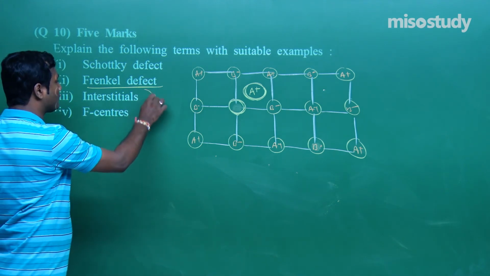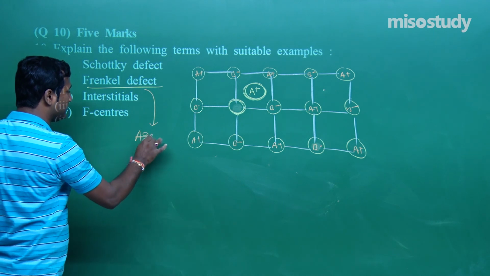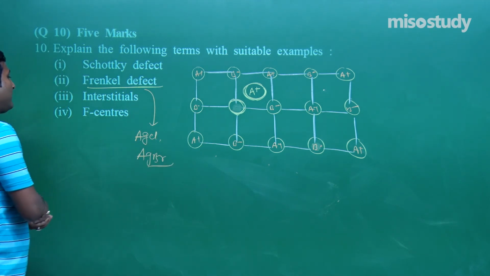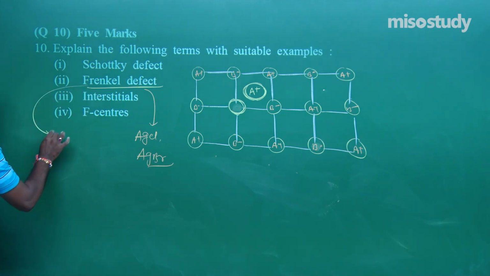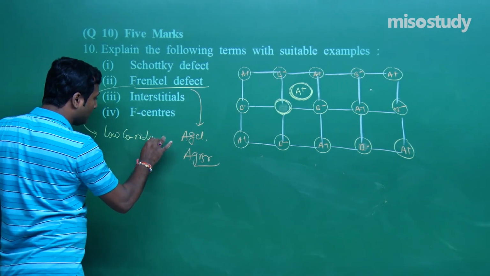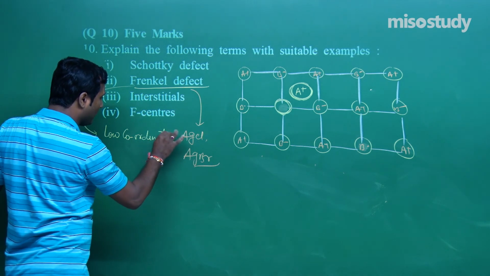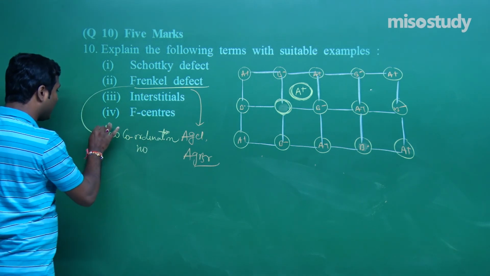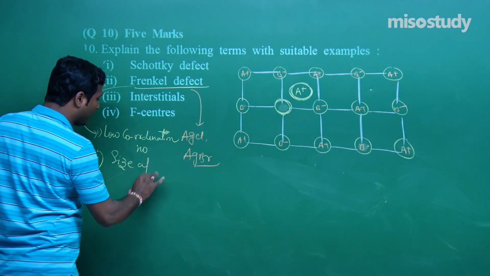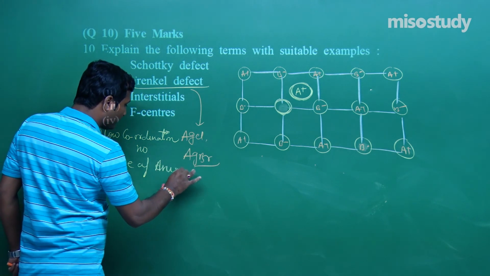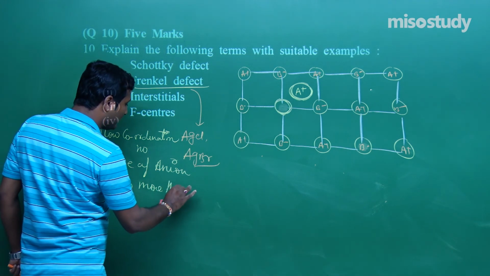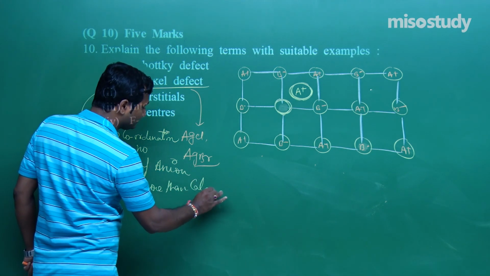Frenkel defect is shown, for example, by AgCl and AgBr. Frenkel defect is shown by those compounds which have low coordination number, and the second one is the size of the anion is more than the cation, my friend.